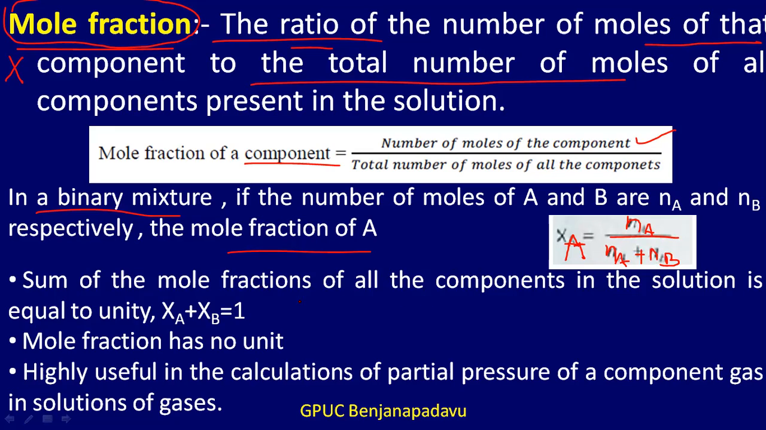The sum of mole fractions of all the components in the solution will be equal to unity. So if we have n components, then XA plus XB plus XC plus XD up to XN will be equal to 1. In a binary solution there are only two components, so XA plus XB will always be equal to 1. And what about the unit of mole fraction? The numerator is expressed in moles, correct? And the denominator is also the total number of moles of all the components. So both get cancelled, and therefore mole fraction has no unit.